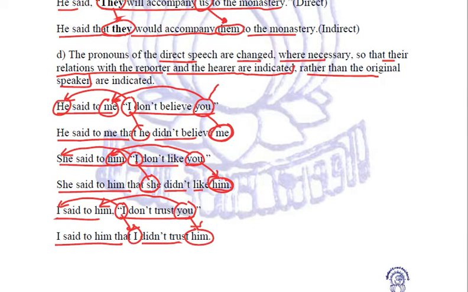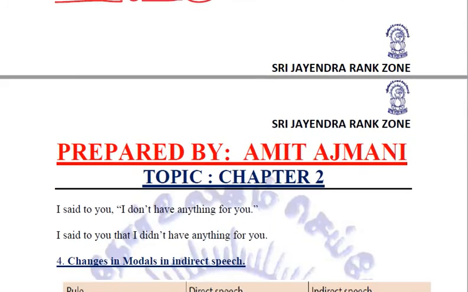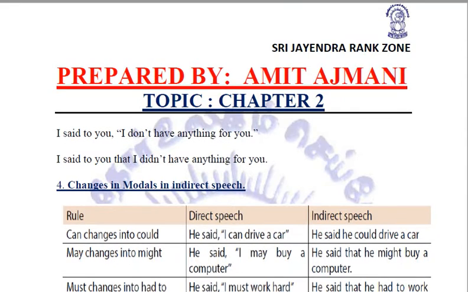So now I hope that you must have actually understood the basic idea as to how the pronouns are converted and replaced when we are converting a sentence from direct speech to indirect speech. Obviously, you need to go through all these rules minimum 2 times to understand that better. Right? One more example is given. Let us do that also.